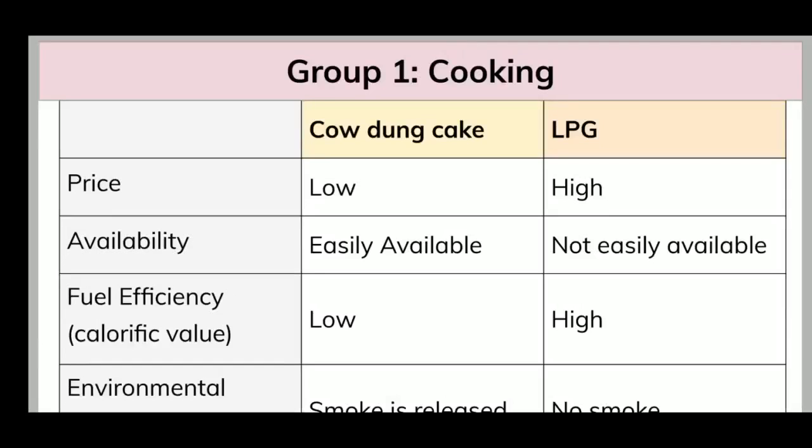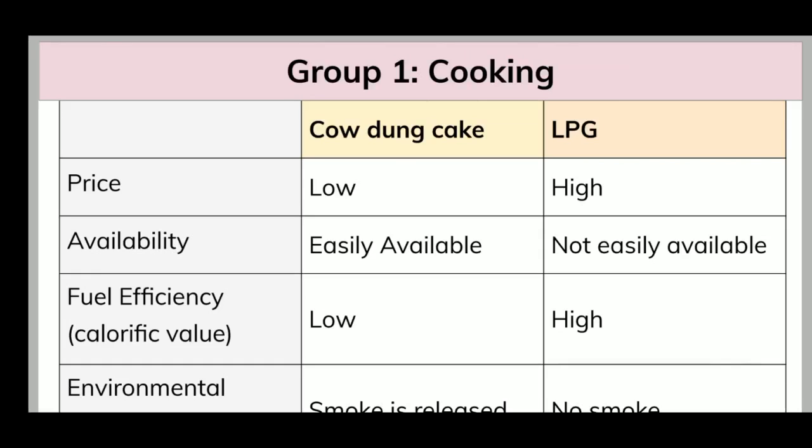Different types of fuels are available. Now we will see the different types of fuels and the purposes of using them. First one, cooking. For cooking we use cow dung cake, LPG, firewood, kerosene, all that. Here we have taken two, cow dung cake and LPG, because there is a lot of difference.